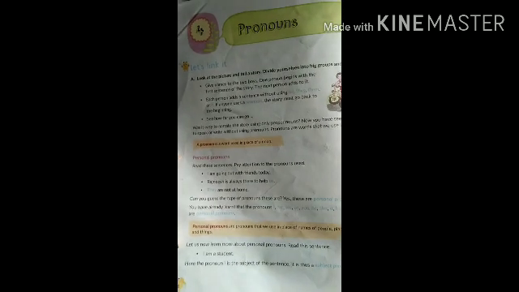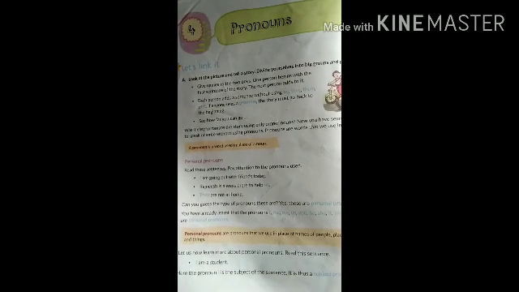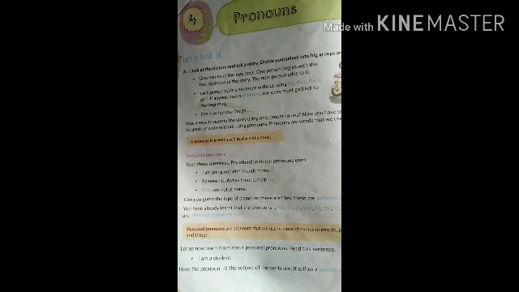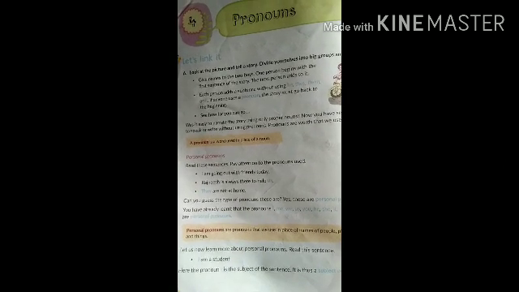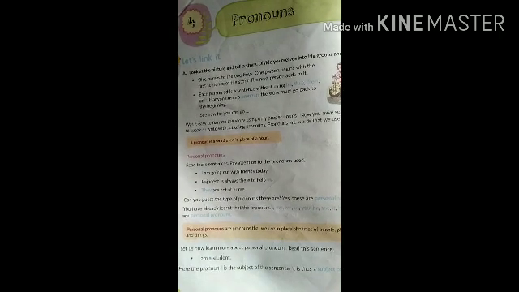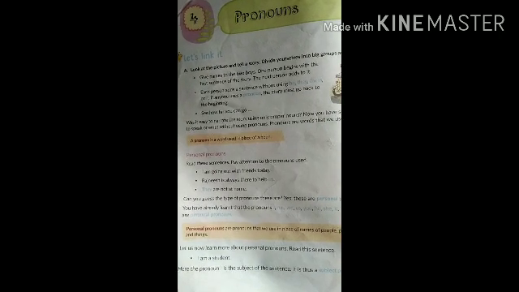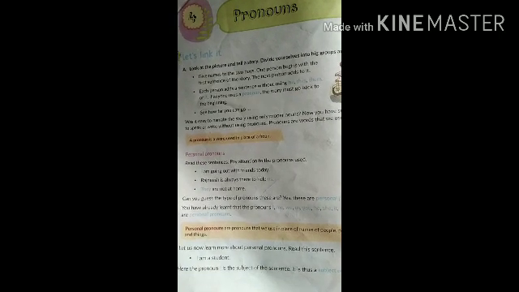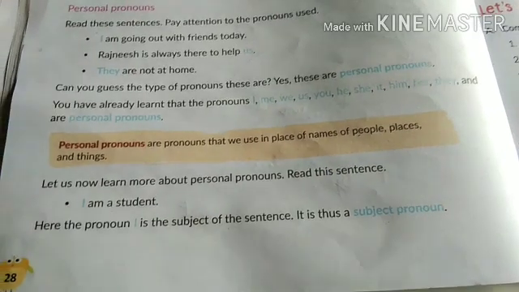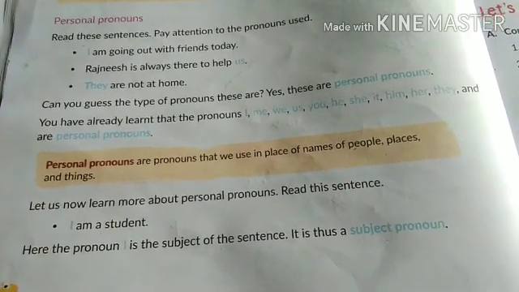Children, when I am talking about a particular pronoun, like I am a student, I am talking about I. So I will be the subject. Why? Because I am talking about I. I is the subject. Now I am talking about myself. It is placed just at the beginning of the sentence.